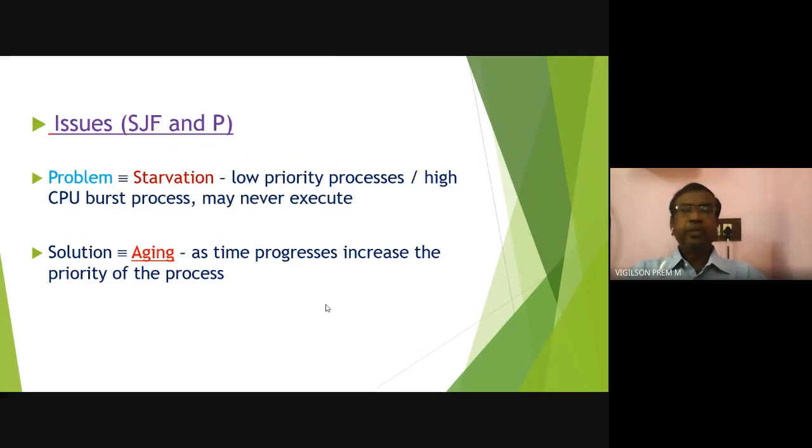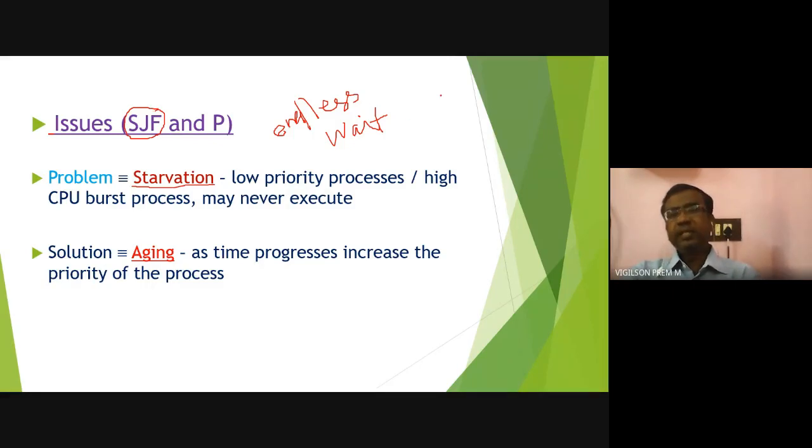The main issue with SJF, that is shortest job first, and with priority scheduling is starvation. Starvation, to say it simply, means endless waiting. What do you mean by endless waiting? See, listen carefully. If we allow preemption, according to shortest job first, which job will get the CPU? The job with the lower CPU burst time.